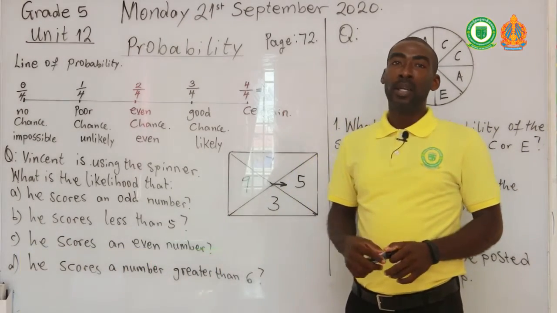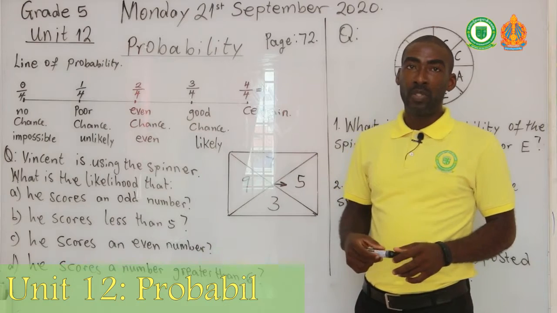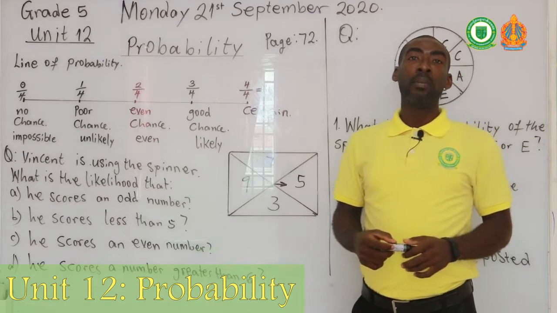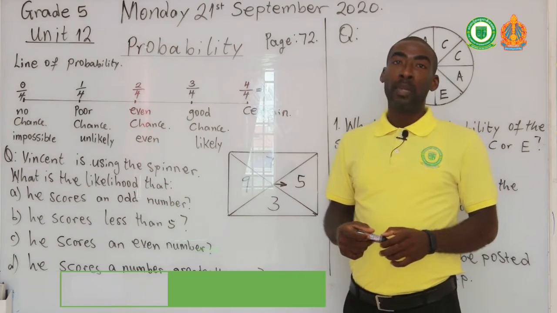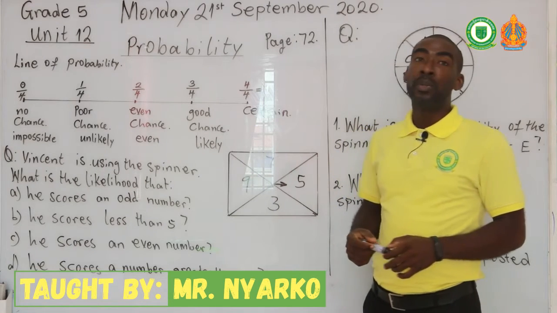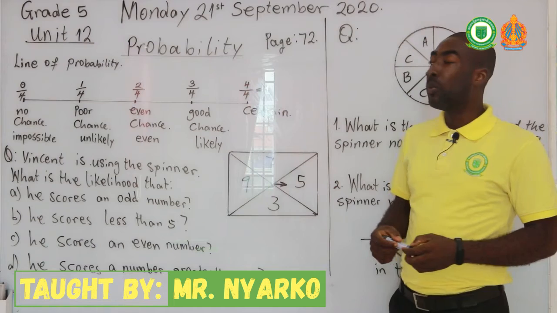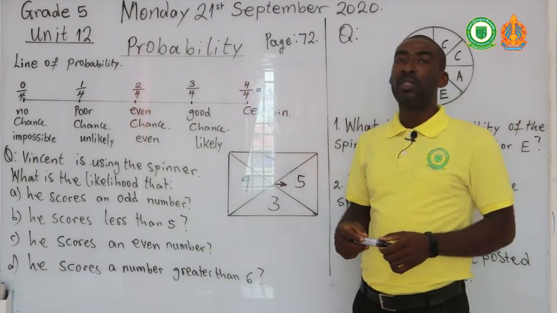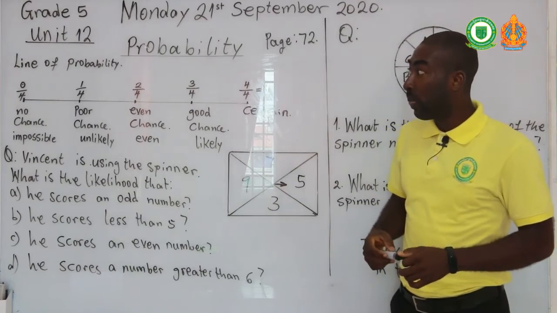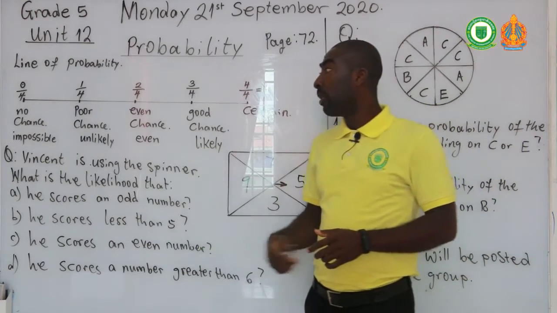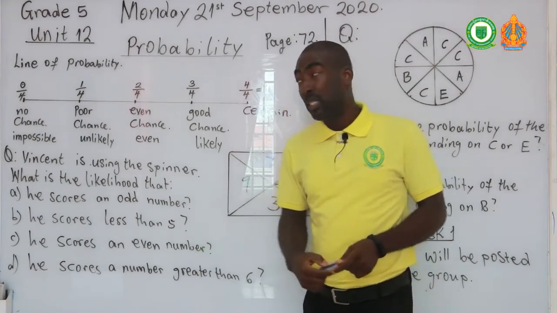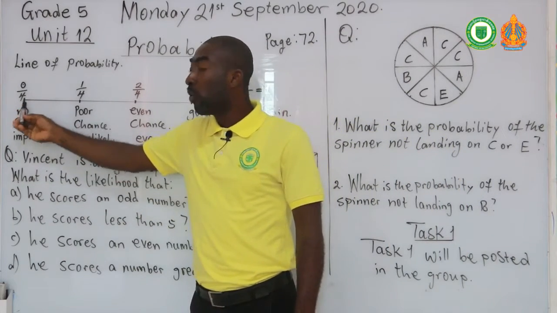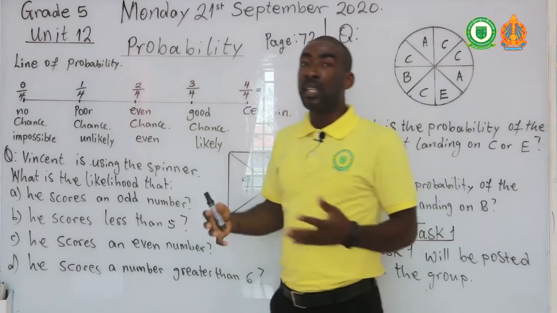We are continuing our lesson on probability from unit 12, page 72. We have already learned some key things about probability, and today we're going to continue a little further into some other techniques and knowledge that you need to know about probability. First of all, you need to always understand your line of probability. In your line of probability, it always starts with 0 over the fraction that you are dealing with.